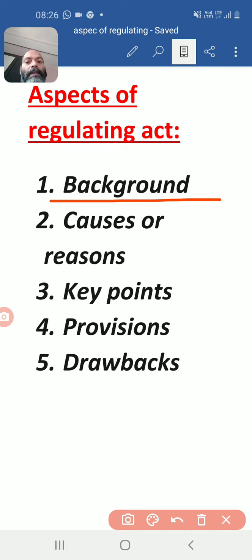So we are going to talk on the first, the death of Aurangzeb. After the death of Aurangzeb, the Mughal Empire declined in a very speedy manner. Due to that, the company got many privileges and benefits, which was helpful for the enhancement of the East India Company. Now move to the next point, it is also important: the Battle of Plassey. In the Battle of Plassey, Siraj-ud-Dowlah was defeated by Lord Clive.